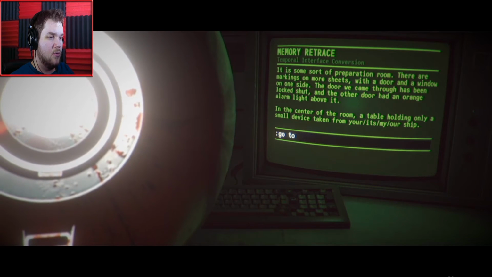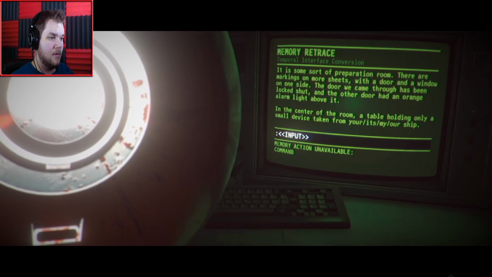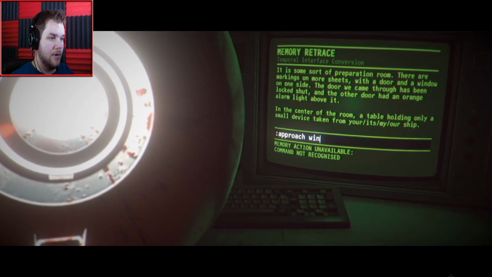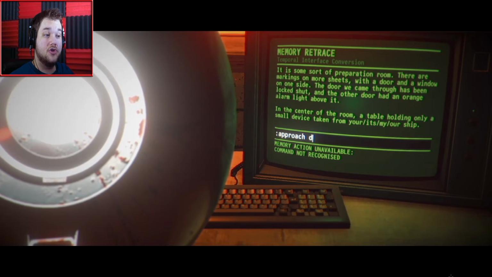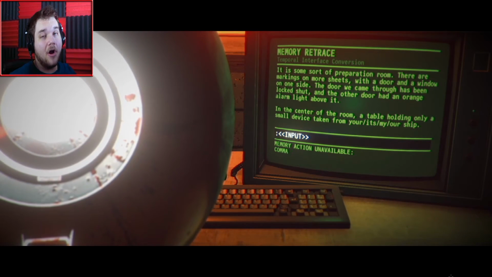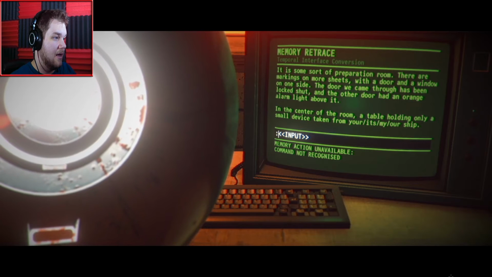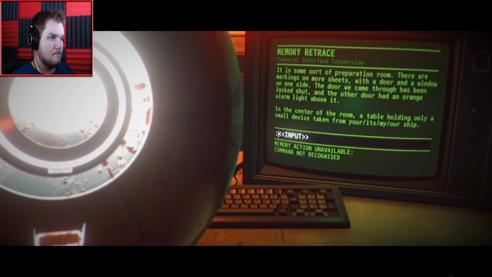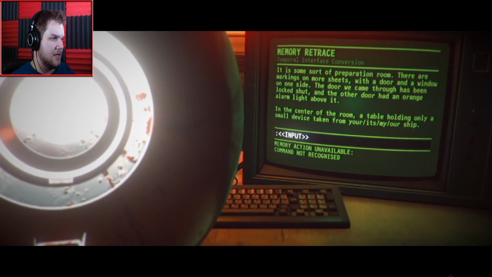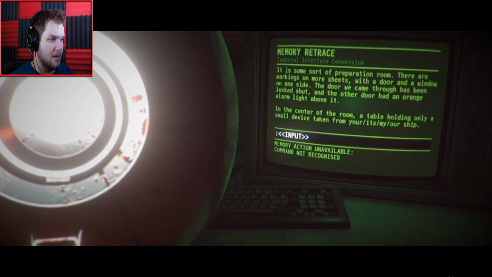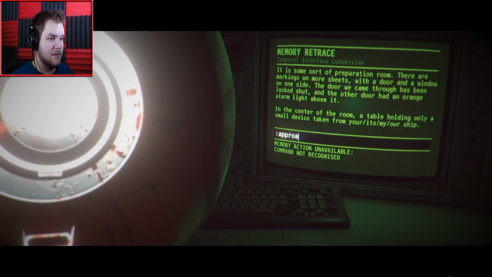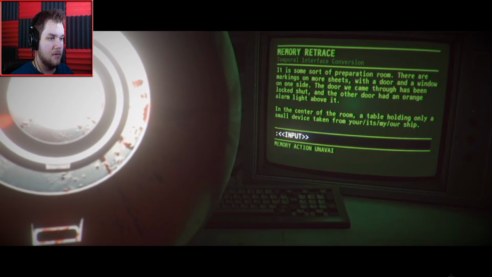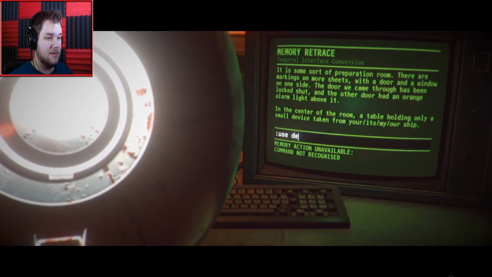Go to window. No. Approach window. Fuck. Approach door. I know the artifact. I'm just trying to see if there's anything else. What's the keyword? I can't remember. In the center of the room, a table holding... Okay, approach device. God damn it. Use device?